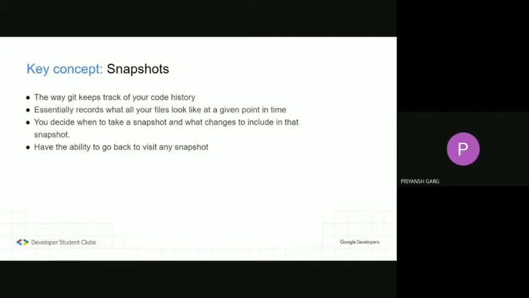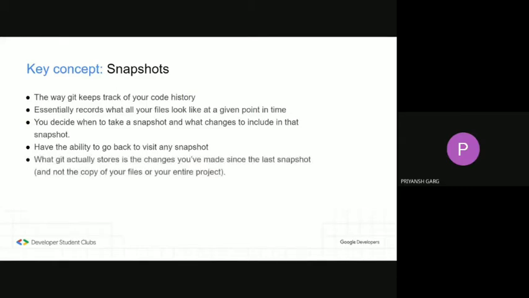Now you all must be thinking that Git stores how all files look like at different points in time. So does it keep on making a copy of our files or an entire project somewhere to do so? Well, no, not at all. That would be disastrous, wouldn't it? What it actually does is, instead of making a copy of your files and storing it, it only stores the changes you've made since the last snapshot you took. In short, whenever you take a snapshot, what it stores is the difference between the current snapshot and the previous snapshot, somewhere in a directory called .git.